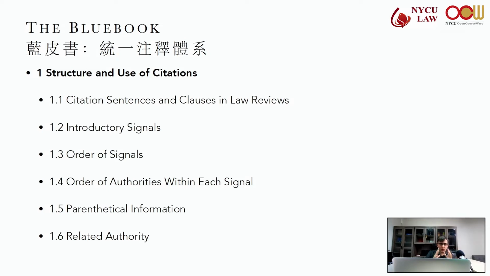The signal accord we use when two or more sources will support the assertion. So, for example, we might have one citation followed by an accord.